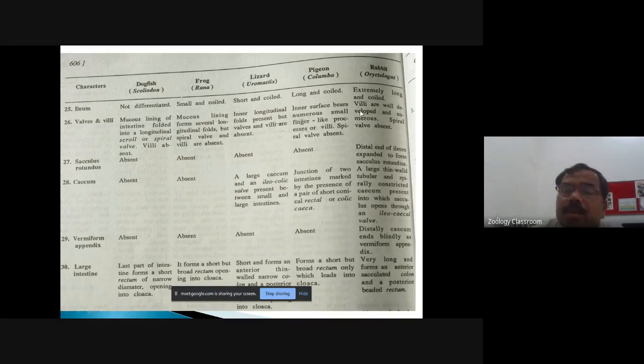Or compare rabbit with the frog. That is, compare the digestive system of mammal with the amphibia. Or compare the digestive system of pigeon with the Pisces. Okay, so in that fashion, the full length question is asked for the end semester examination.